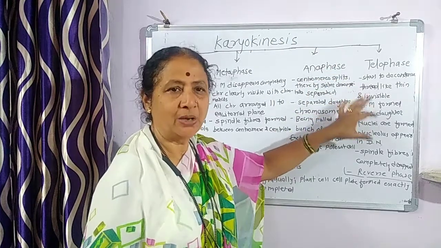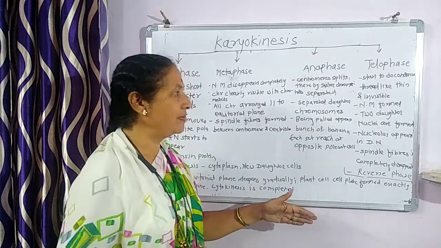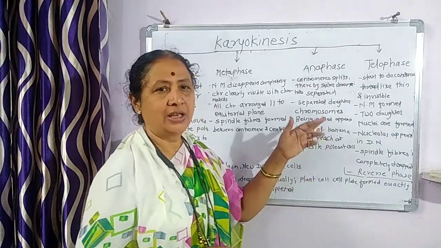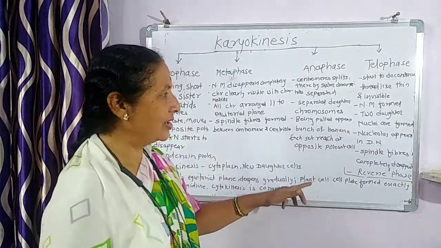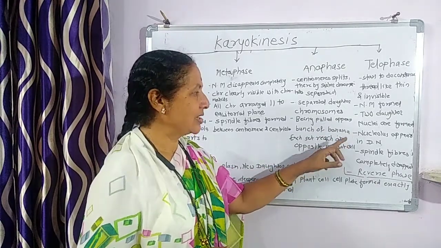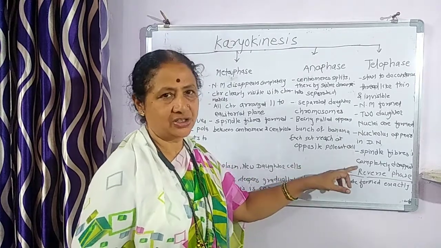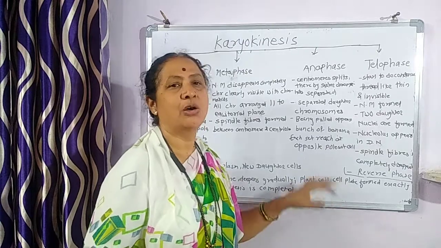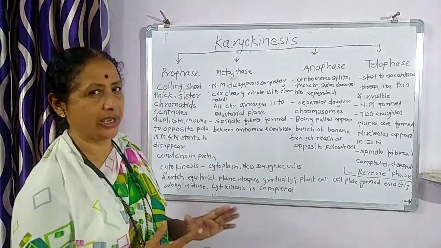The chromosomes become invisible. The nuclear membrane is formed again, and two daughter nuclei are produced. The nucleolus is produced in each daughter nucleus, and the spindle fibers completely disappear. This is the reverse of the prophase. This is all about the karyokinesis.